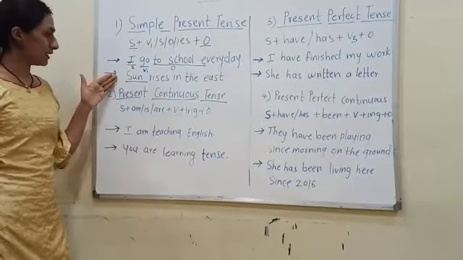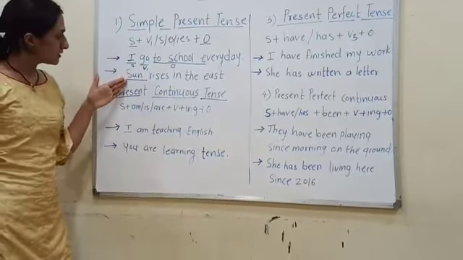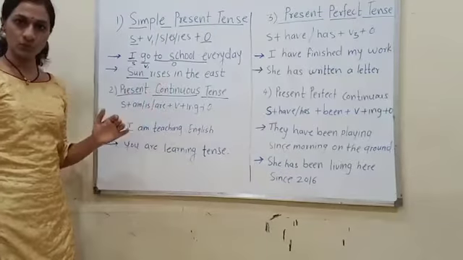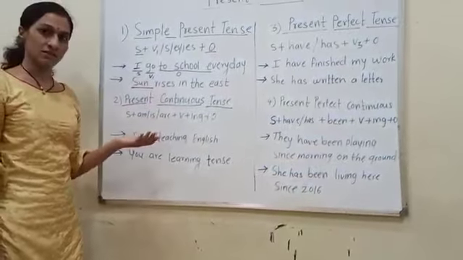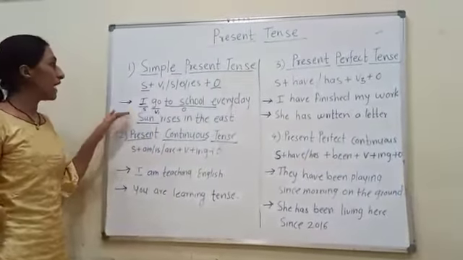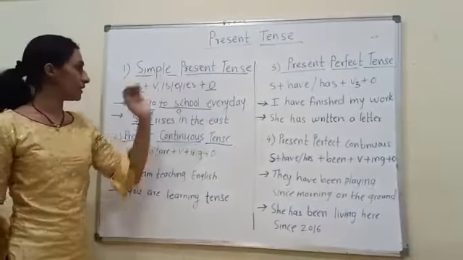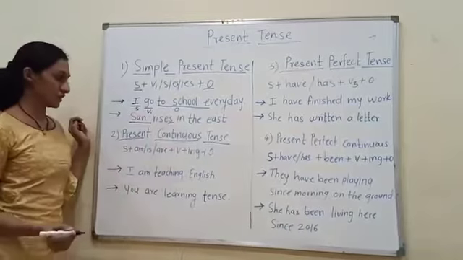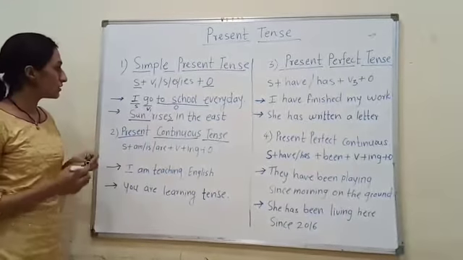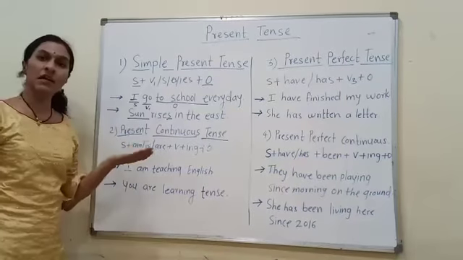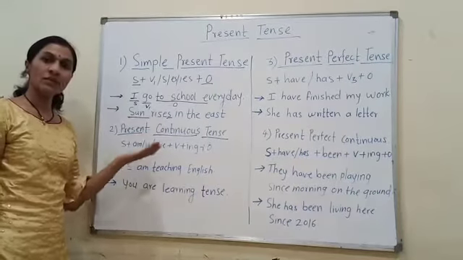Then the next sentence: the sun rises in the east. This is a universal truth. While telling a universal truth, we have to use simple present tense. But you can notice here, I have written s. Why? Because sun is a third person noun.